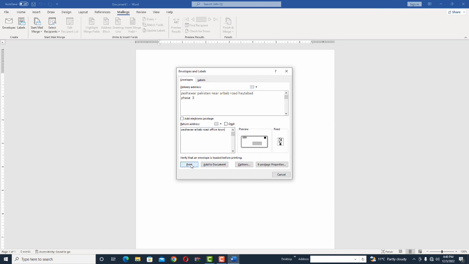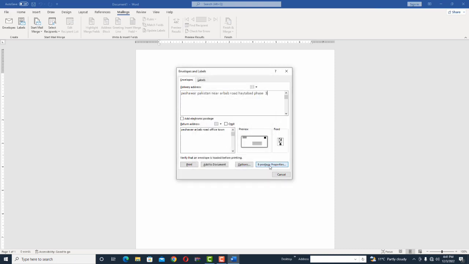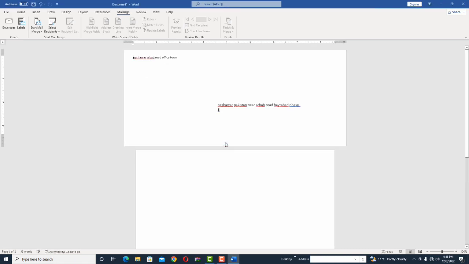If you want to print this envelope, you can easily connect a printer and print it from here. Add means I'm going to add my old text here. Option means if you want to change the style, you can easily change it, different types of style are available from here. The next one is e-postage, meaning if you are going to email the postage. E means electronic postage. By email you can send to other people. I need it in this document, so you can easily add it from here. Then click on add, then click yes. When I click yes, that will come here.